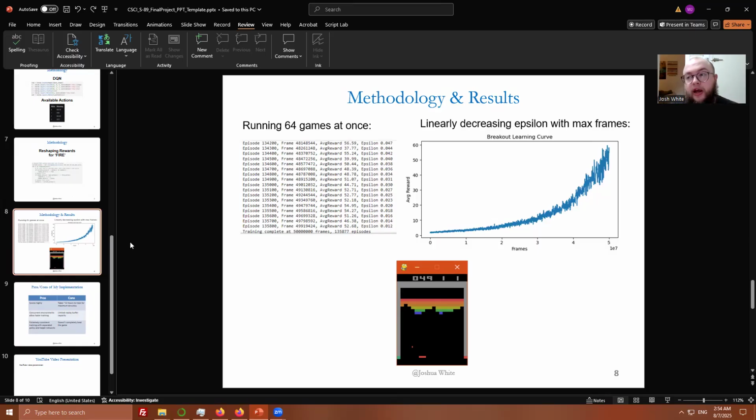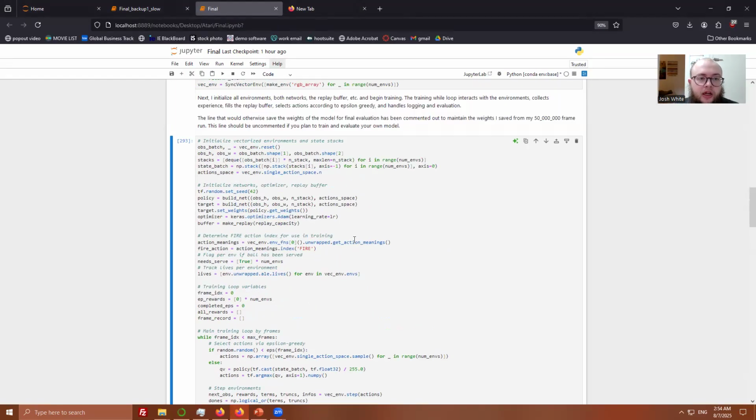Looking back at the breakout learning curve, though, you can also notice the extremely gradual and steady upward trend. This exact shape is largely due to the fact that I linearly decreased epsilon from beginning of training to the end, but this continual upward trend in general implies that this model could continue to improve and score higher given even more training time. I actually want to visualize the improvement that this model made.